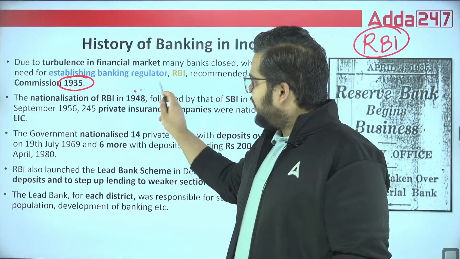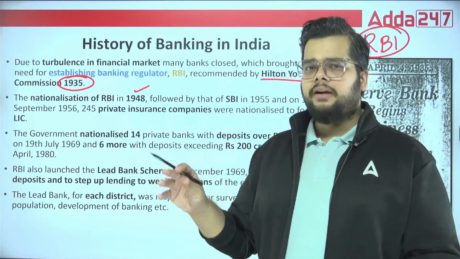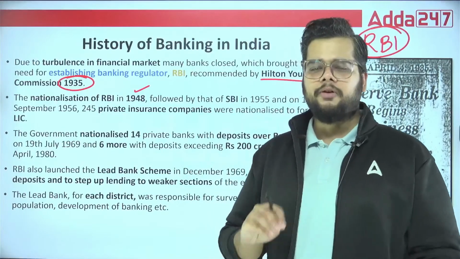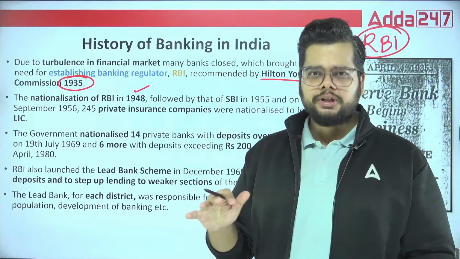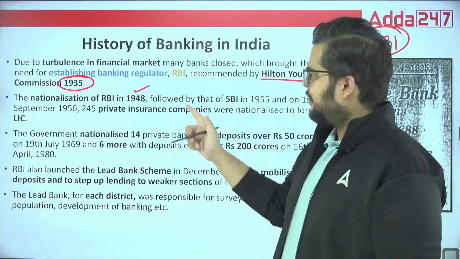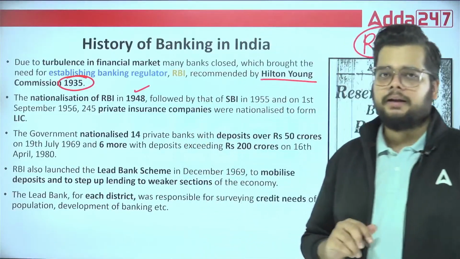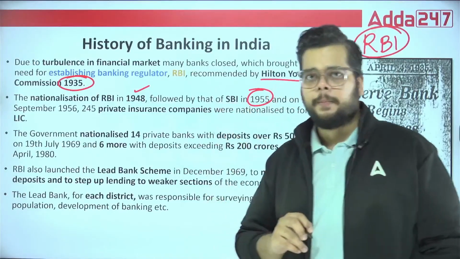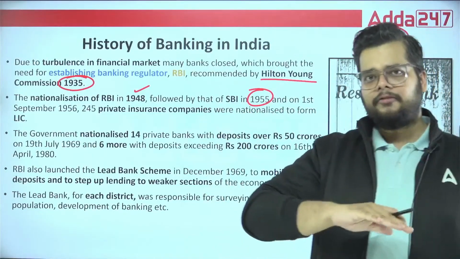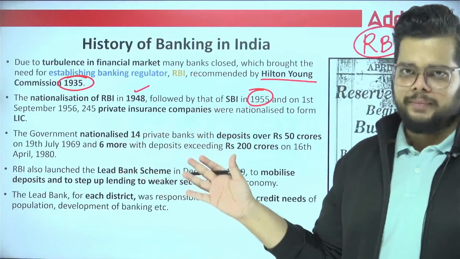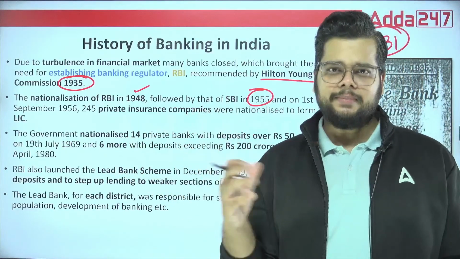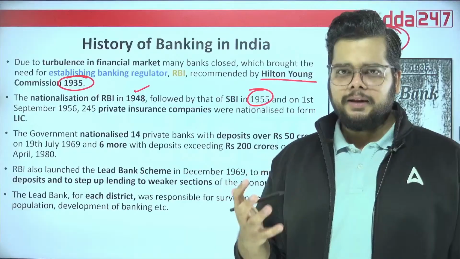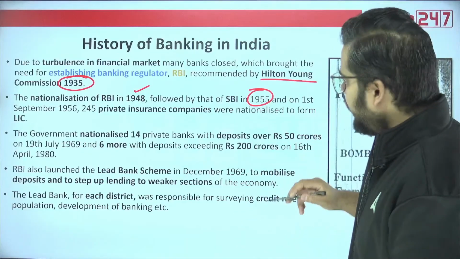It was nationalized in 1948. Although it started its operation as a regulator in 1935, post independence we nationalized it in 1948. And after that we had the nationalization of SBI in 1955. The Imperial Bank of India was transformed into a nationalized bank, which became the first nationalized bank of Independent India in 1955.